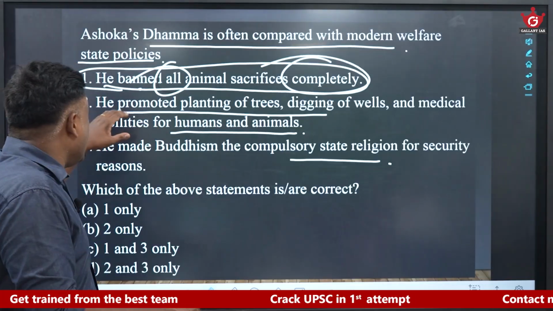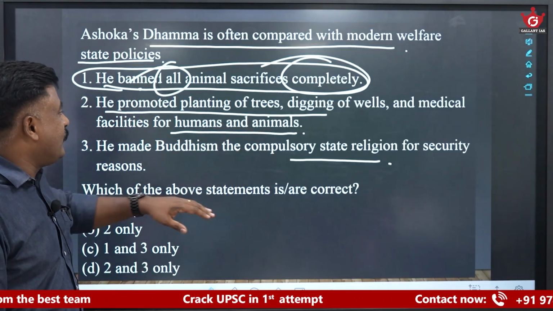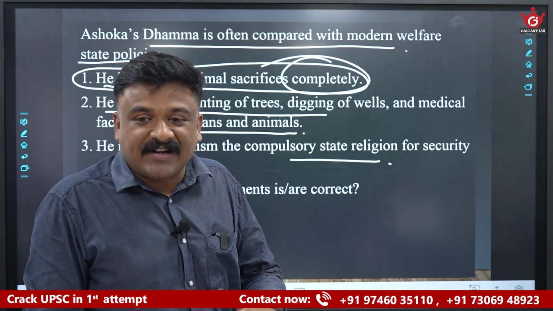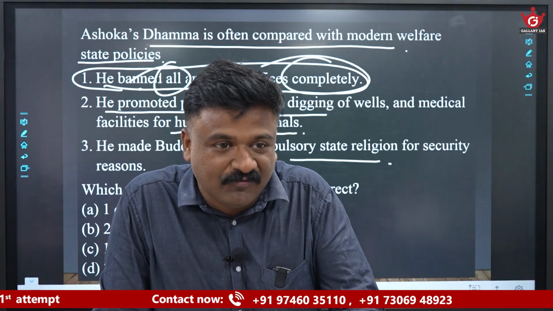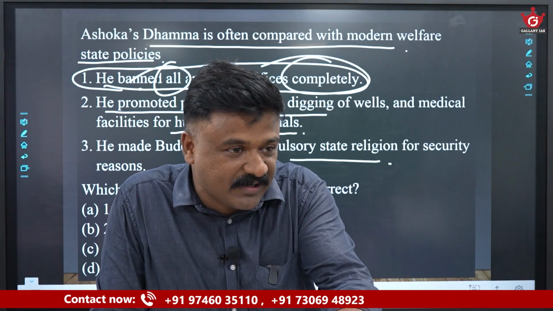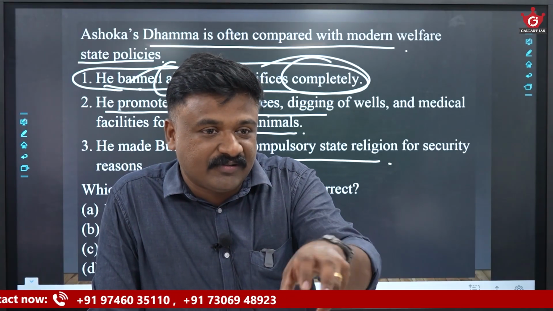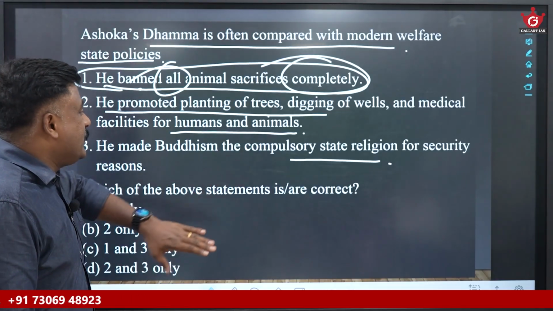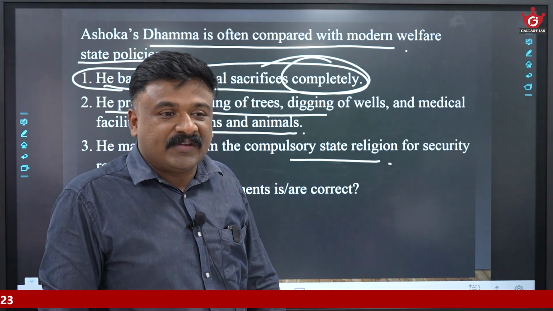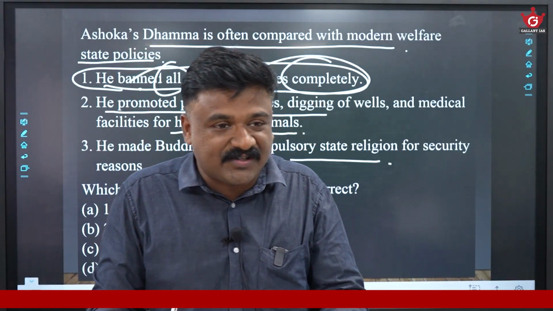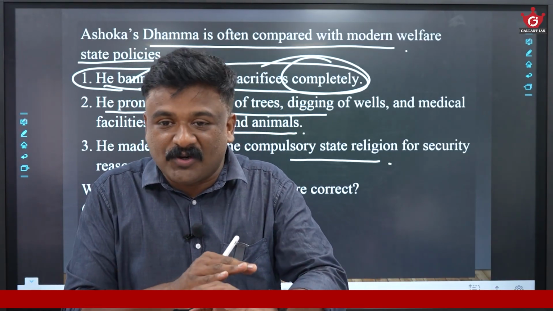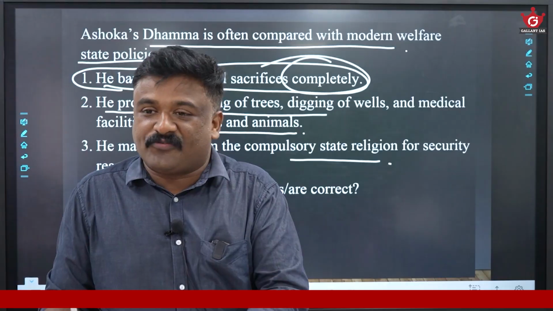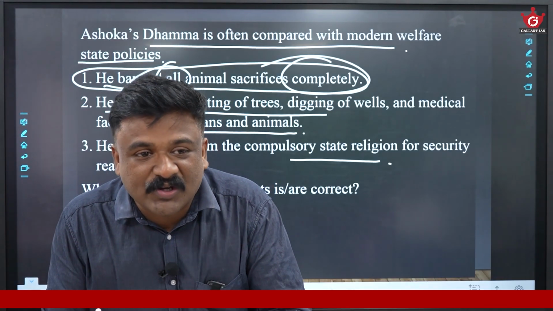Okay, look into the next one. He promoted planting of trees, digging of wells and medical facilities for humans and animals. That is something connected with modern good governance, state welfare policies. Am I right? Compared with the first statement, this is more matchable. Third statement: he made Buddhism the compulsory state religion for security. He never made Buddhism a compulsory state religion. Even his Dhamma is not sectarian, it is not a religious idea. It was a code of conduct.